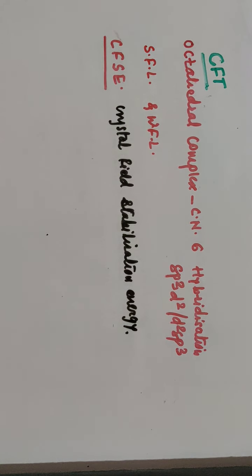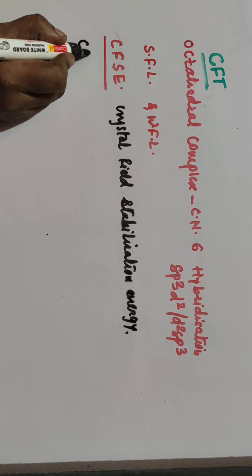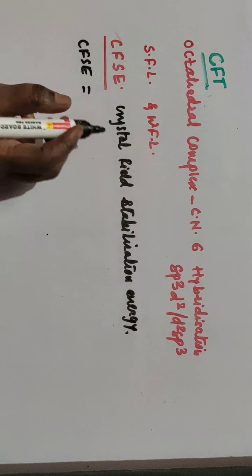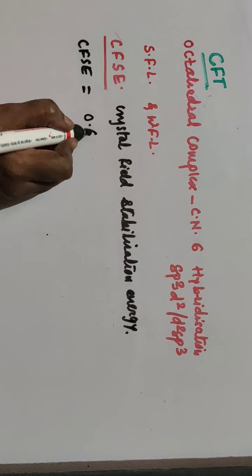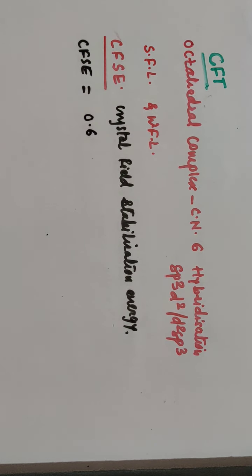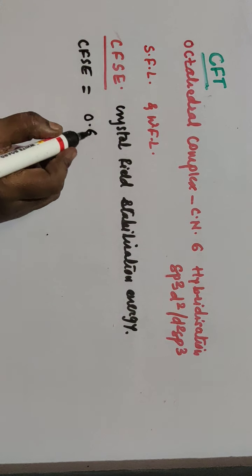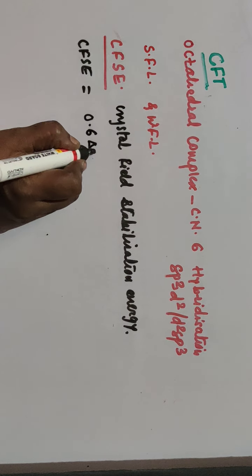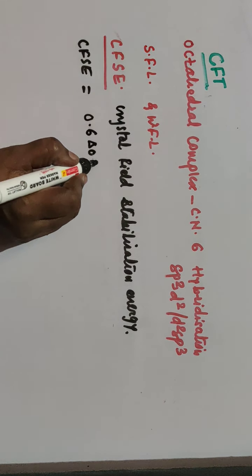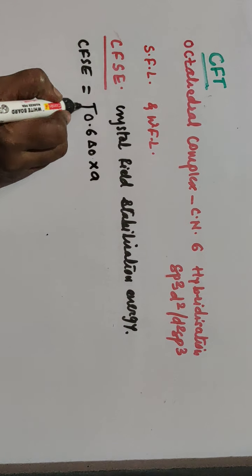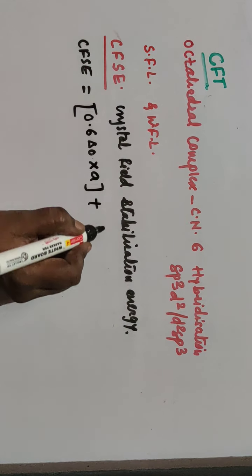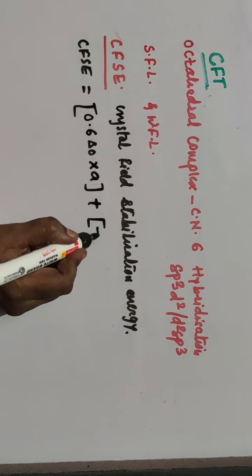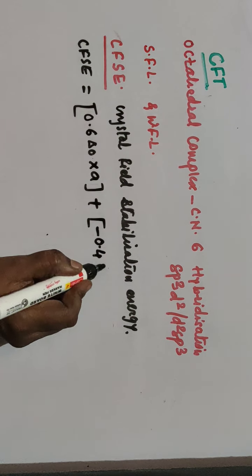How to find out your crystal field stabilization energy? So let us see the formula. CFSE is equal to 0.6. Why it is a 0.6? Because it is the energy difference in between the barycenter and your energy of Eg, and that is equal to 0.6 delta 0 into A plus, in another bracket, minus 0.4 delta 0.